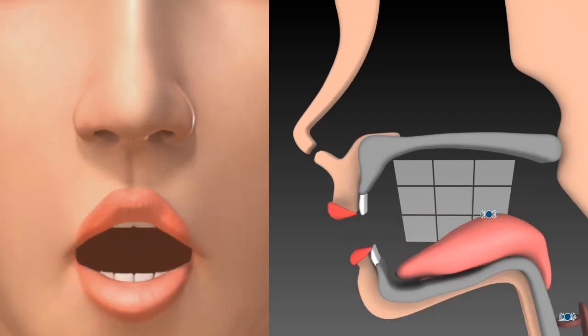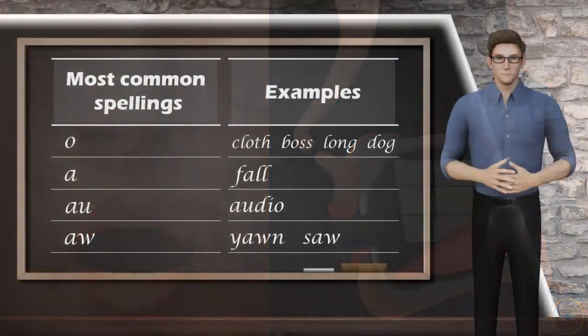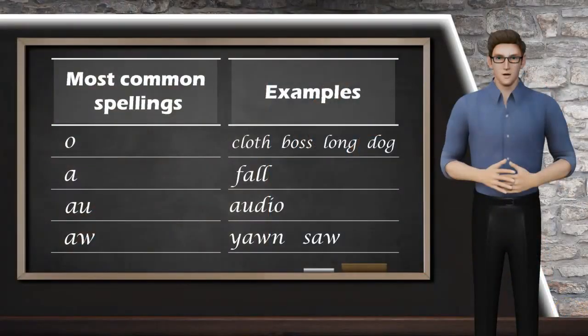When you produce the correct aw, you can feel vibration in two places. These are in the vocal cords and at the body of your tongue in the back of your mouth. Now, let's talk about how the aw sound is written in English.